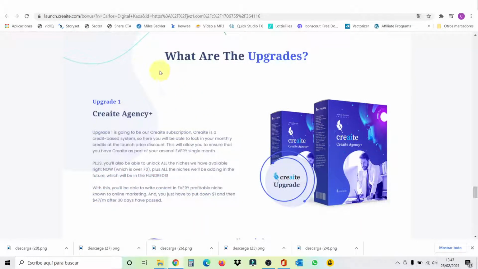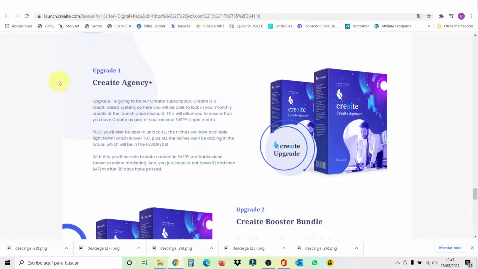Well, now I want to show you the prices and the upgrades. You know now the prices for the front end, but for the upgrades, the first one is Create Agency Plus.